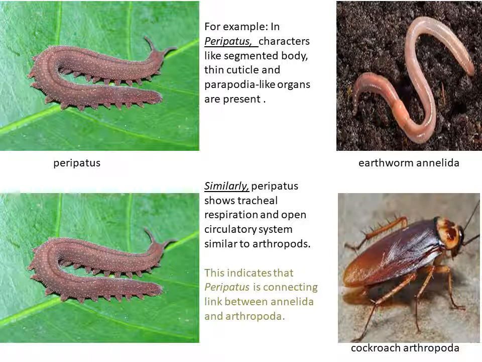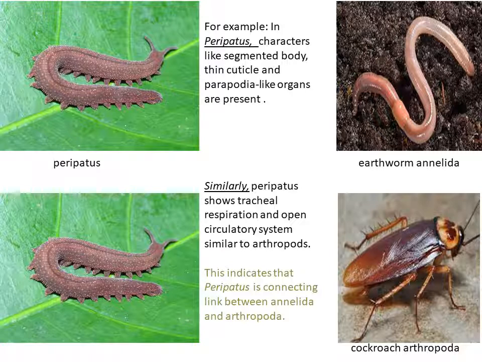Let us compare this peripatus with the earthworm. Earthworm is of the Annelida group. So the peripatus has characters same like segmented body, thin cuticle and parapodia-like organs similar to earthworm.